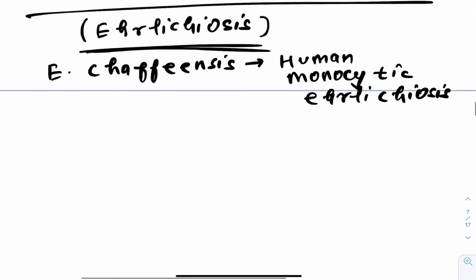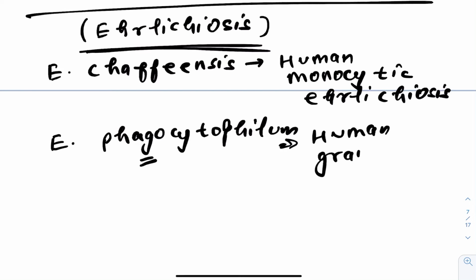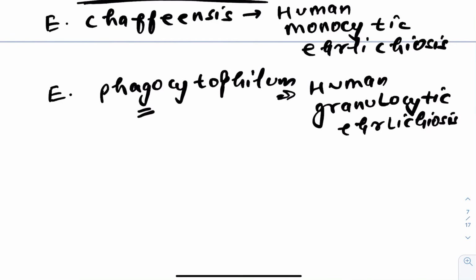First thing. Fine. Then the second thing is Ehrlichia phagocytophilum. Okay, this is one of the species of Ehrlichia, and you focus upon its G. And why I'm telling this, because you will be able to remember that this particular variety, granulocytic ehrlichiosis, is being caused by this phagocytophilum.